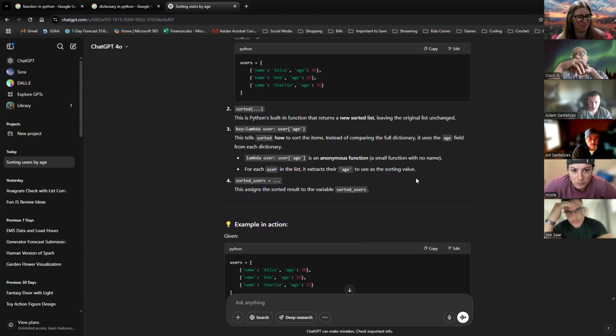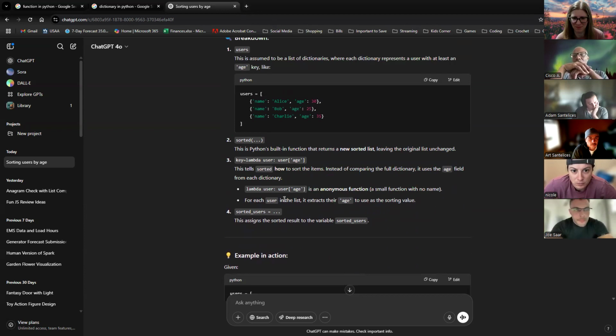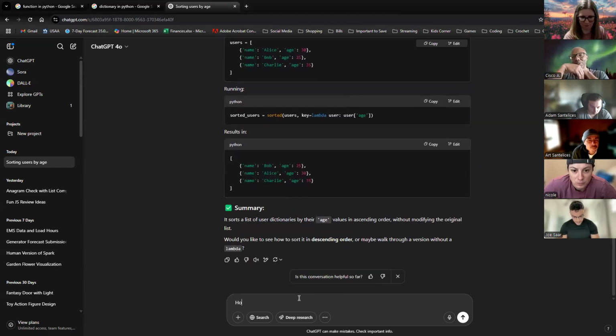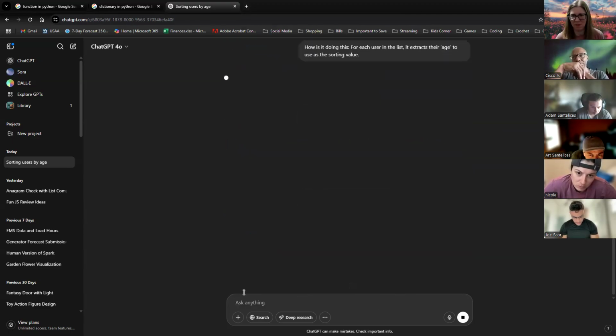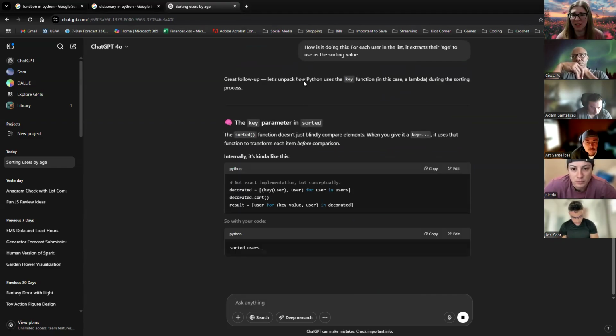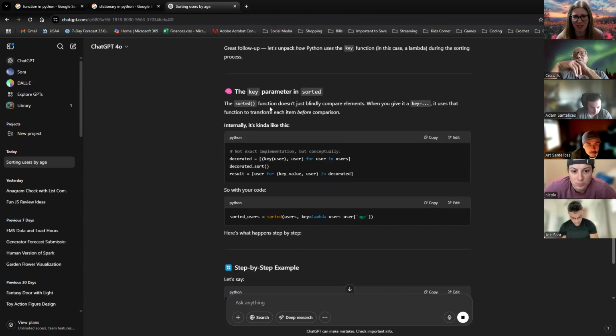So basically, I get that it's using the user's age as the key. As the lambda function goes into it, it's just returning each age from the dictionary and sorting by that. That's the only thing I could get from it. Yep, that's what it's doing. I want to know exactly how it's doing that, so I'm getting more prompts here because I want to see how it's doing this.